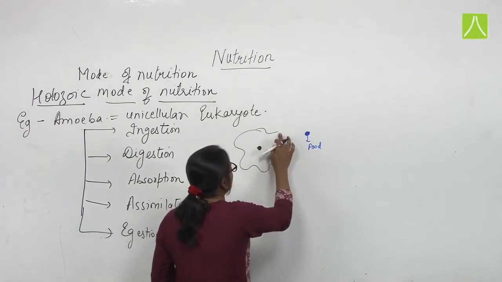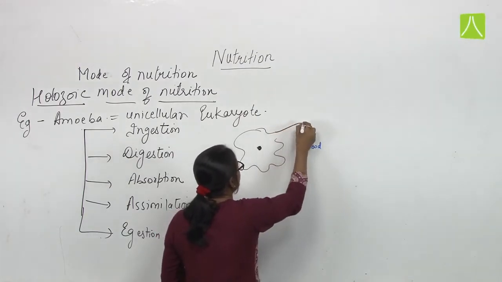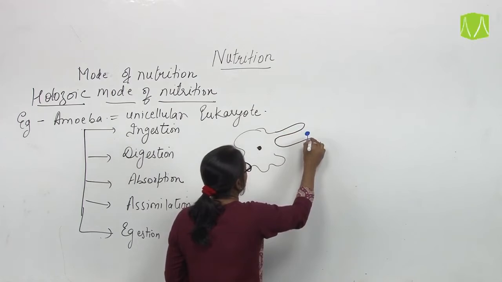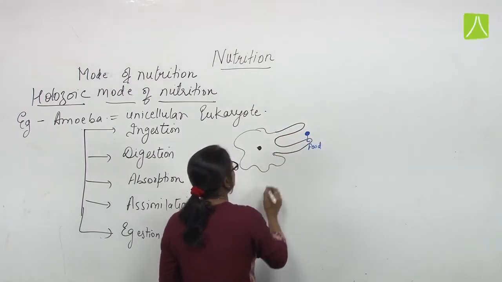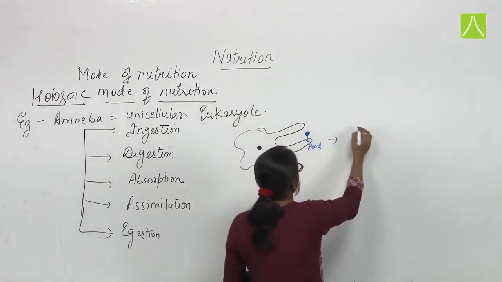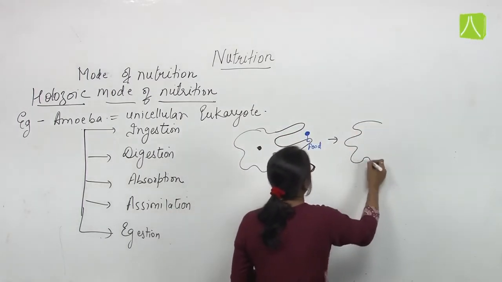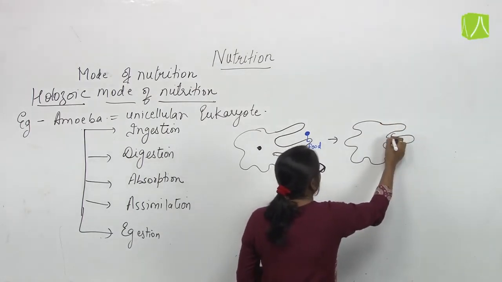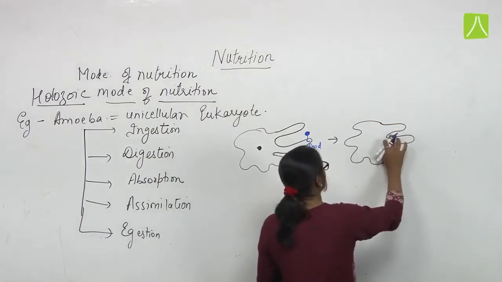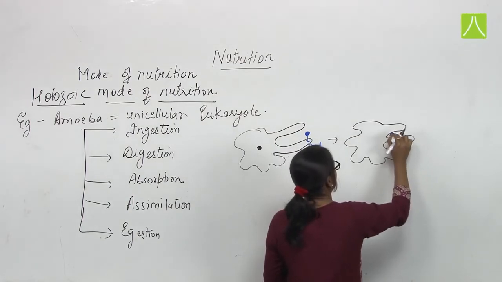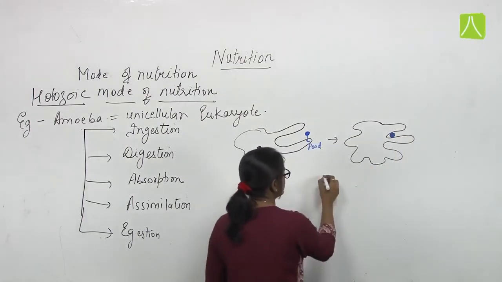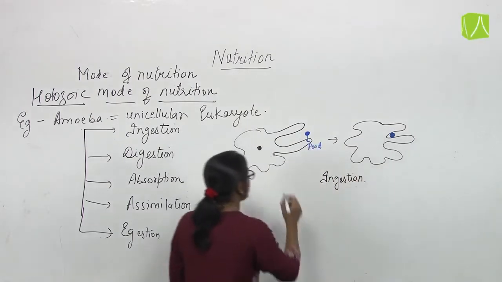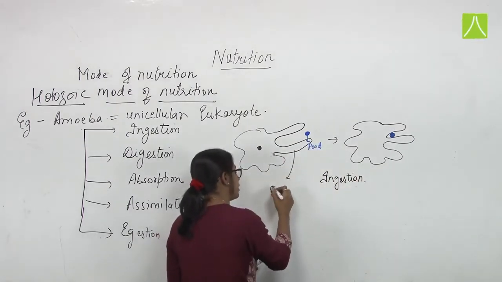It performs its pseudopodium movement to ingest this food. This process is known as ingestion, in which amoeba forms its pseudopodia.